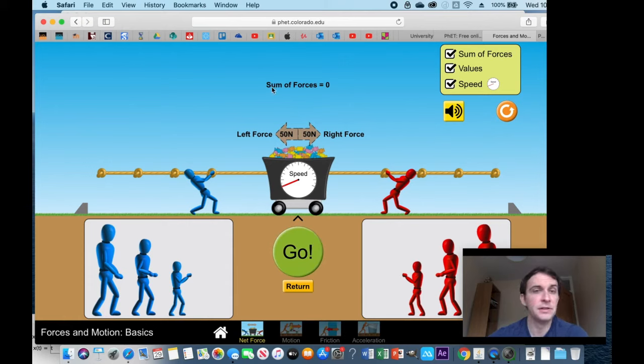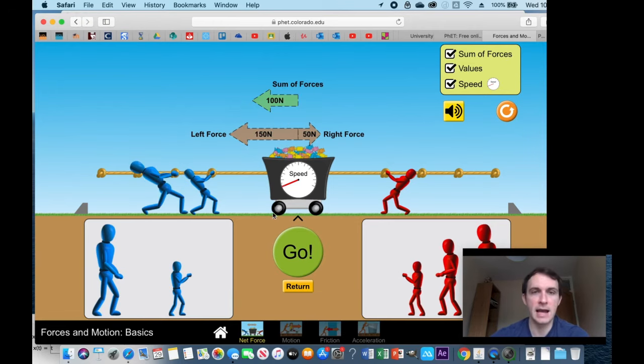Before I do that, if you notice, the sum of forces, what we call the resultant force, is 0. So let's add this big boy here, or her, because you don't know if it's a lady or a bloke, do you? No discernible features. So as you can see now, the left force is greater than the right force. So the resultant force is 100 newtons to the left.